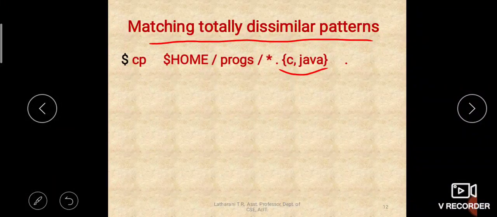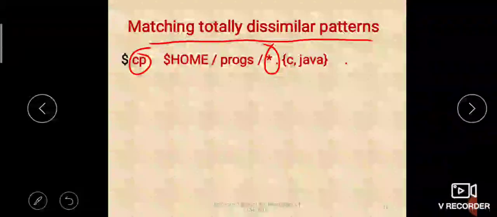This first example says that you have to copy. This cp operation will copy all the files which are star.c and star.java. This star dot is applicable to C files as well as to Java files. C and Java are totally dissimilar. Nothing is common in between those file names, right?